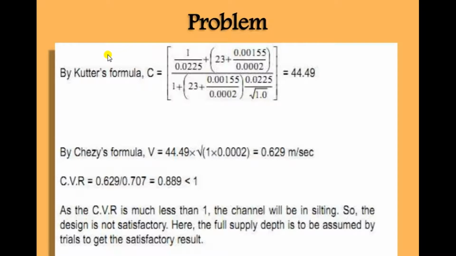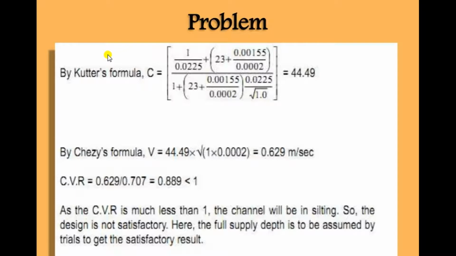Our value is 0.889, which is less than 1. As the CVR is less than 1, the channel will be in silting, because if CVR is 1, no scouring, no silting will occur. If the CVR is greater than 1, scouring will occur, and if CVR is less than 1, silting will occur.